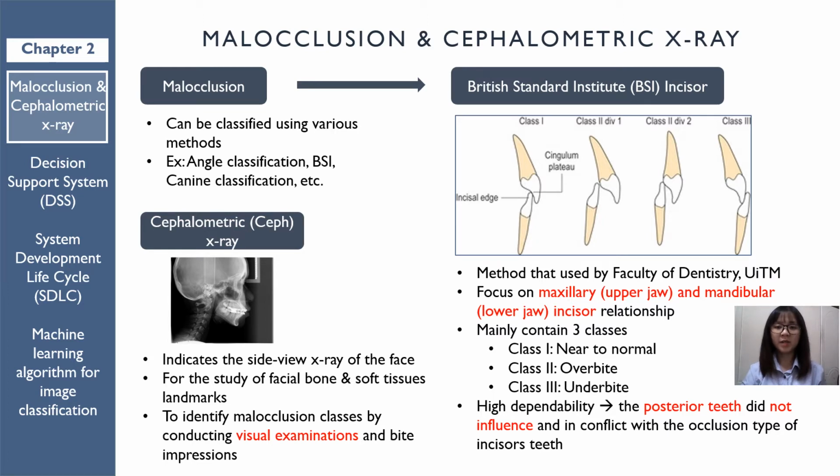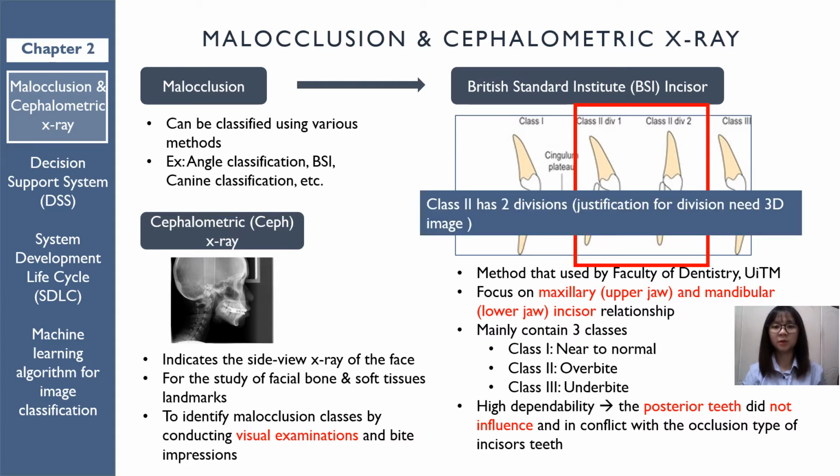From the diagram, we can see that the Class 2 has 2 divisions. Unfortunately, these divisions are not able to classify using only the 2D X-rays. Therefore, they are not involved in this project. PSI is high dependability, since the posterior teeth did not influence and in conflict with the incisor occlusion.